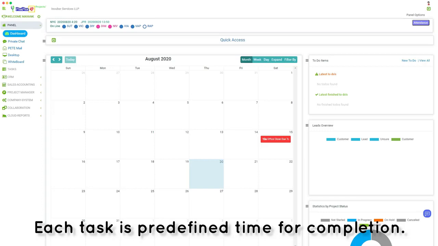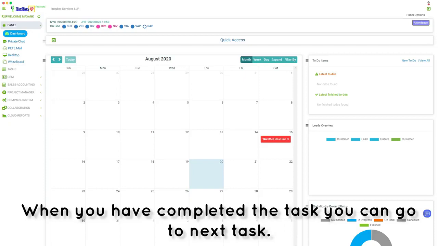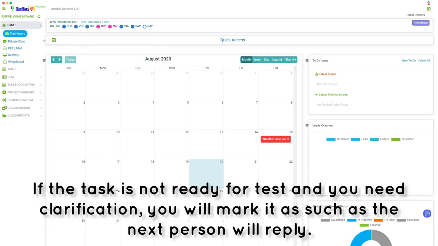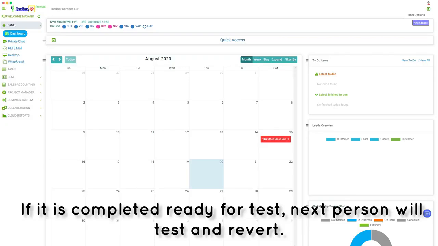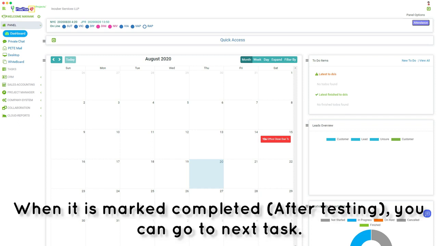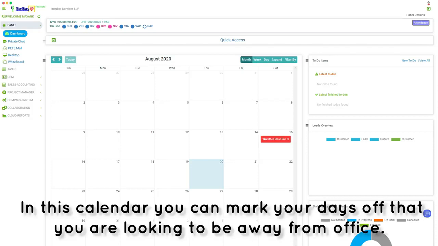Each task has a predefined time for completion. When you have completed a task, you have to go to the next task. If the task is not ready for test and you need clarification, you will mark it as such and the next person will reply. If it is completed and ready for test, the next person will test and revert. When it is marked completed after testing, you can go to the next task. In this calendar, you can mark your days off that you are looking to be away from office.